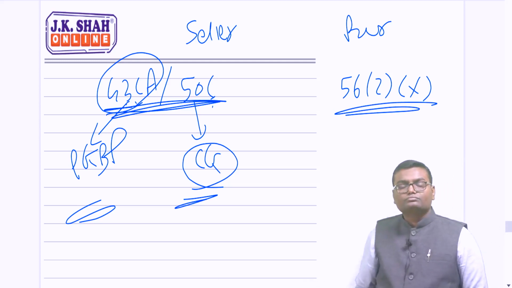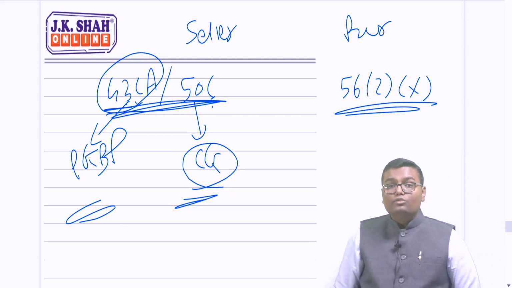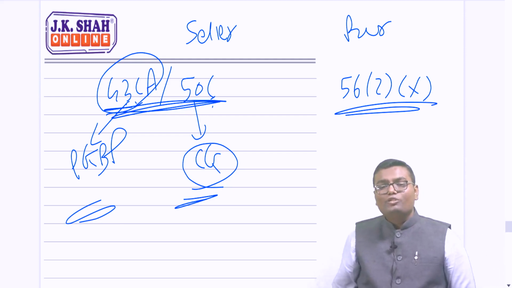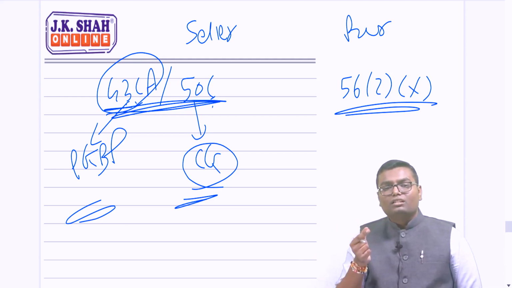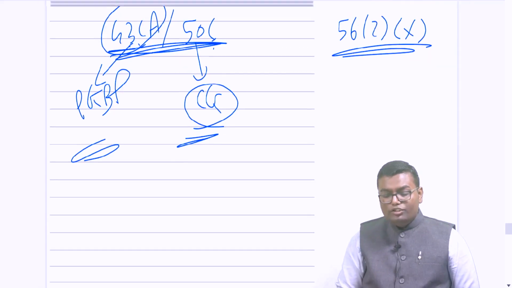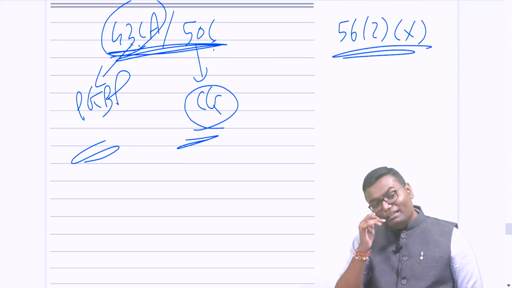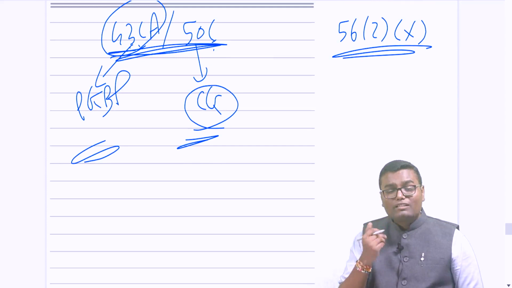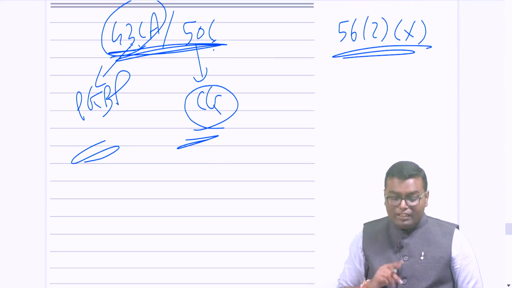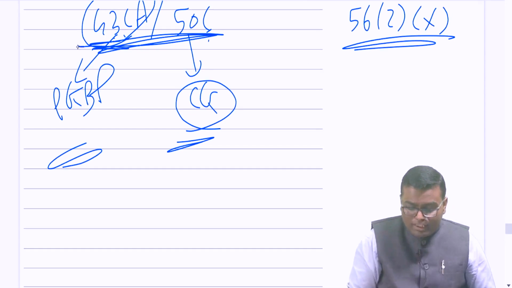Now understand, due to the COVID situation, they have introduced one exemption through a circular. You are studying it for the last time, but it may be possible that in the last attempt they may ask you this. What I am going to say is only applicable if you are a builder.